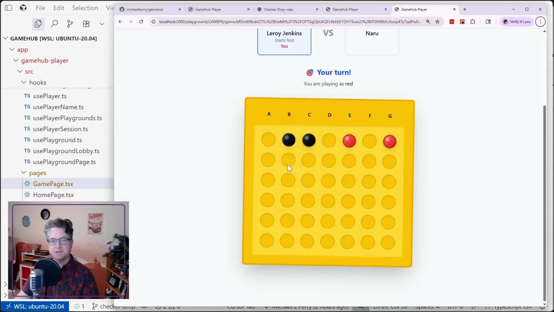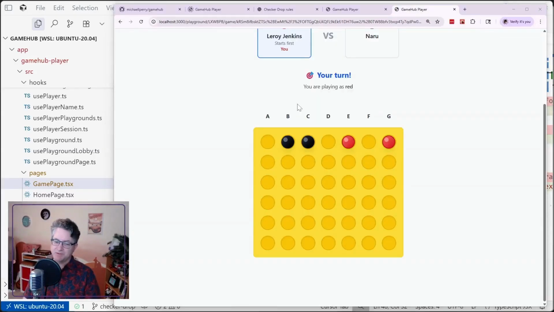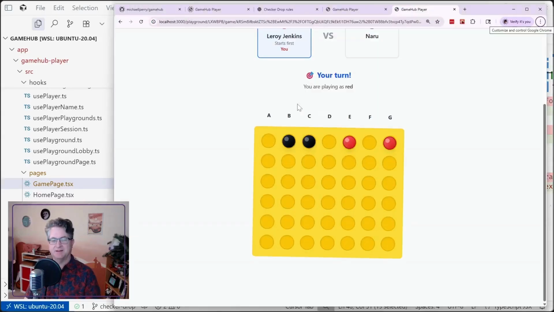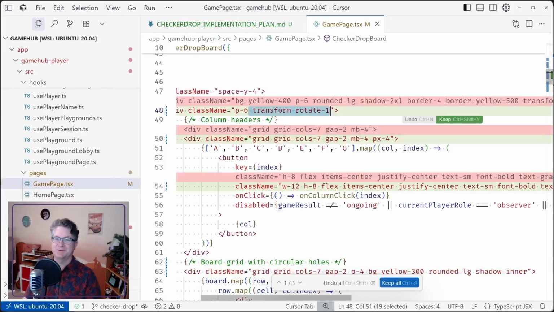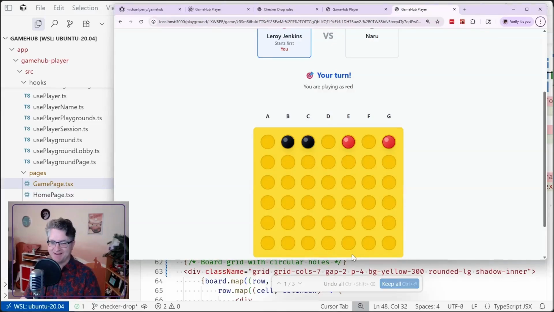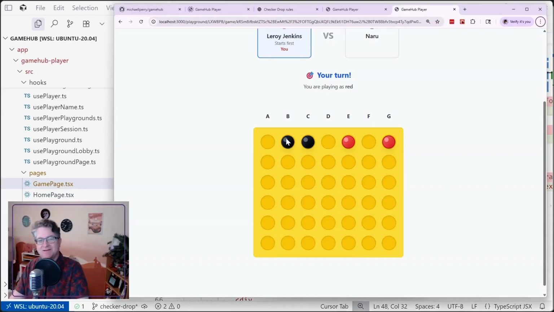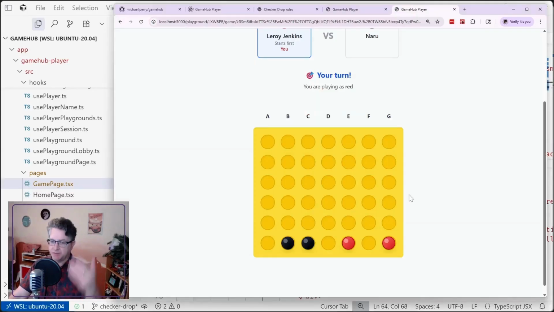Okay, so I made that change, and it brought back the yellow. Now, there was a transform rotate 1 on this thing. What was the purpose of that? Which one of these is actually straight and flat? That one is rotated. Why is it rotated? Okay. There, I think we're good. Except for the fact that the bottom row is on the top. That's easily fixable. Okay. That put them at the bottom. Right. Good.